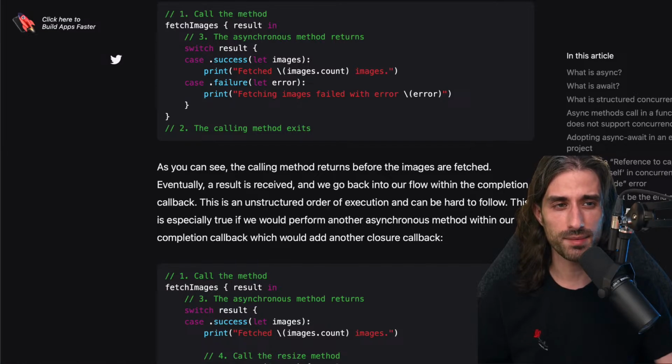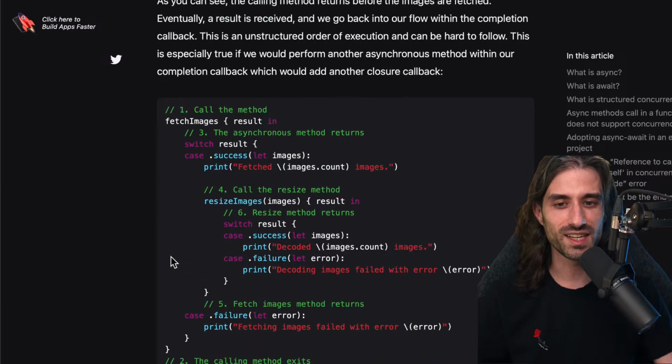And I have memory of apps in the days of Objective-C that had almost up to 10 or 12 nested completion calls in the start of the app, and it was quite something to maintain. Definitely fun times. This is especially true if we would perform another asynchronous method within our completion callback, which would add another closure callback.